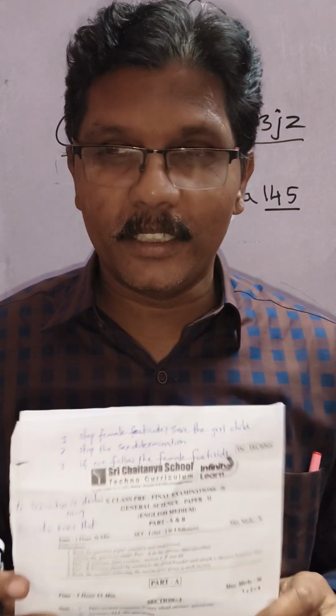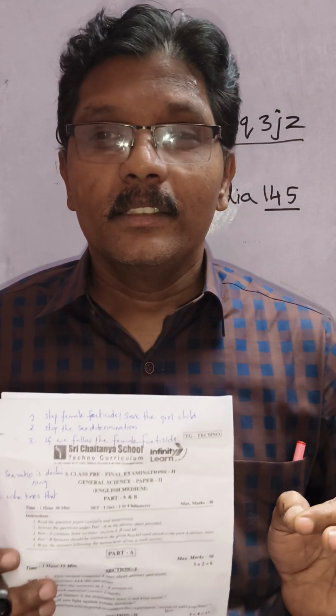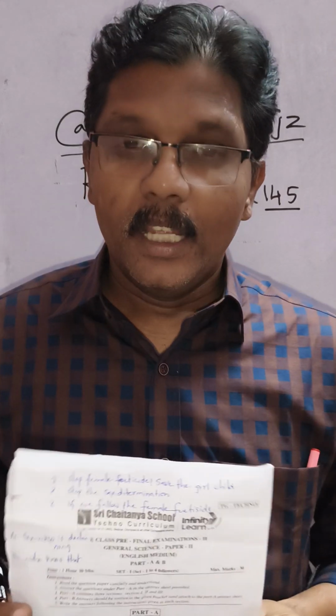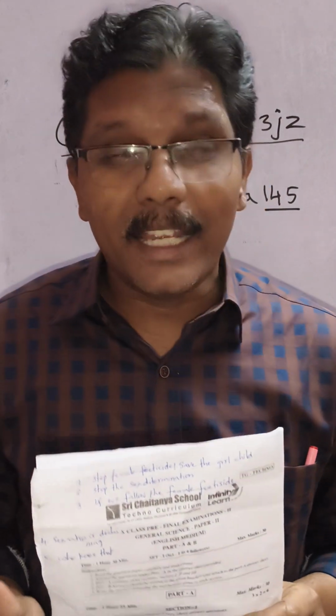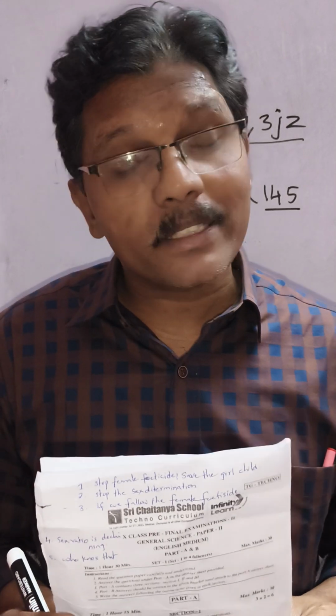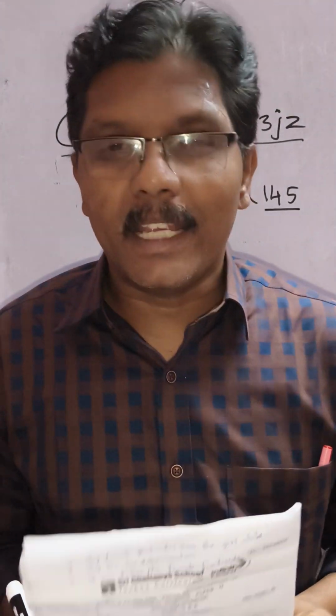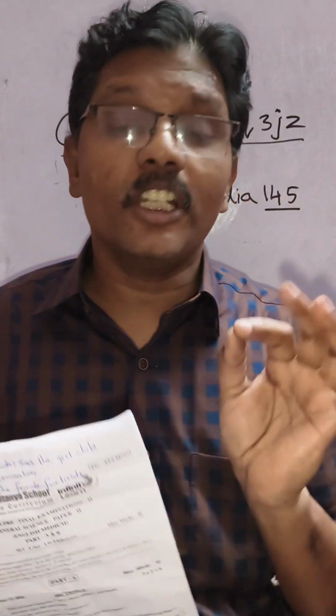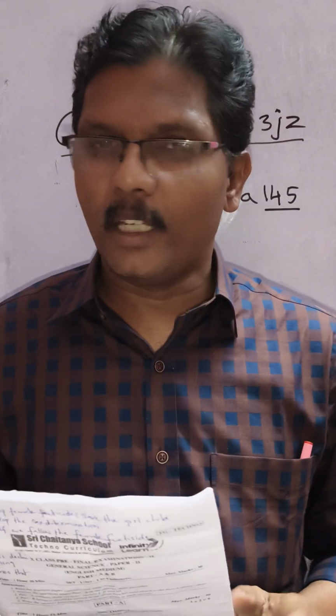Already I told you, according to the blueprint, 50% are given as very easy questions, 25% as easy questions, and the remaining 25% as a little bit hard, not completely hard, somewhat obscure. That's it. Don't worry, nothing to worry.